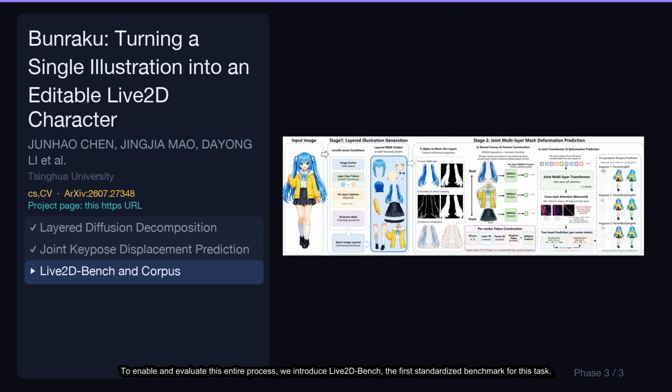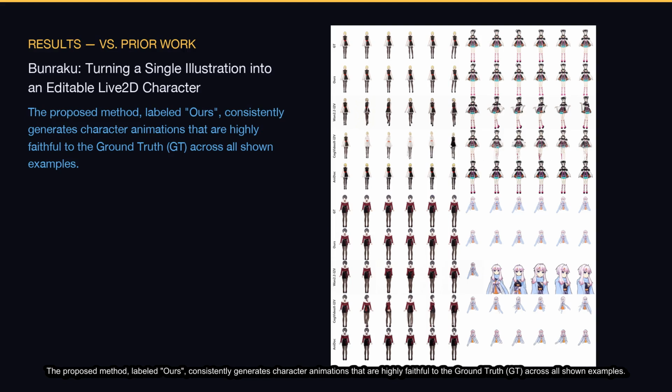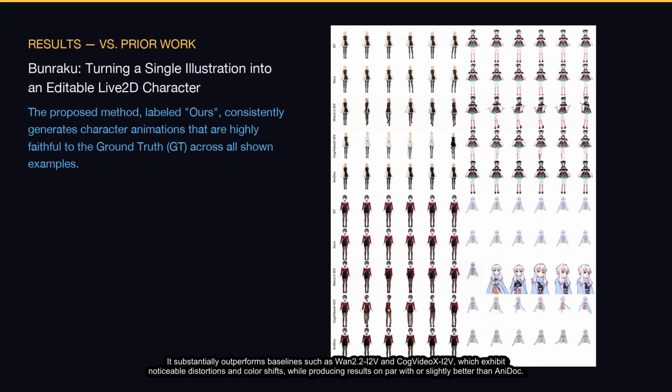To enable and evaluate this entire process, we introduce Live 2D Bench, the first standardized benchmark for this task. This benchmark is built upon our massive new Live 2D corpus, which provides the rich, structured data needed for training, such as the live 2D taxonomy used back in Stage 1. The proposed method, labeled Hours, consistently generates character animations that are highly faithful to the ground truth, GT, across all shown examples. It substantially outperforms baselines, such as 1.2.2, I2V, and CogVideoX, which exhibit noticeable distortions and color shifts, while producing results on par with or slightly better than eDoc.